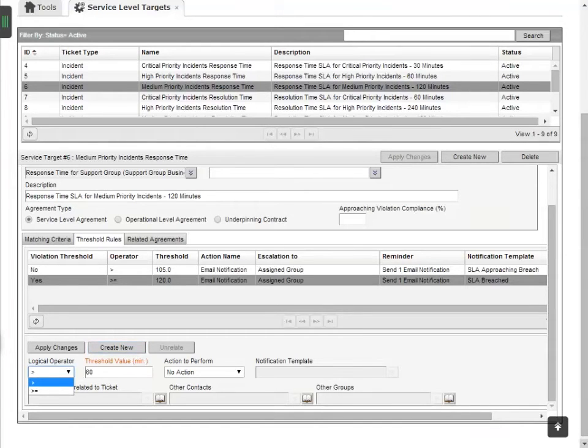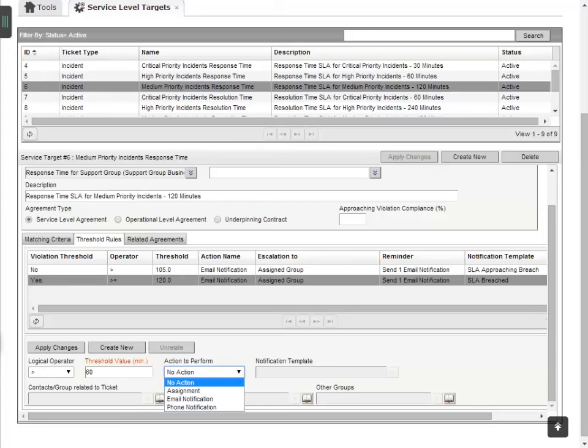In the Action to Perform field, you define what the system should do when the threshold is breached. The actions you can take are no action, assignment, email notification, or phone notification. Remember, phone notification is not a bundled service. You can purchase this service from an external service provider.